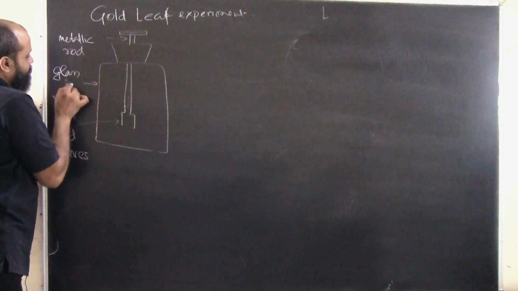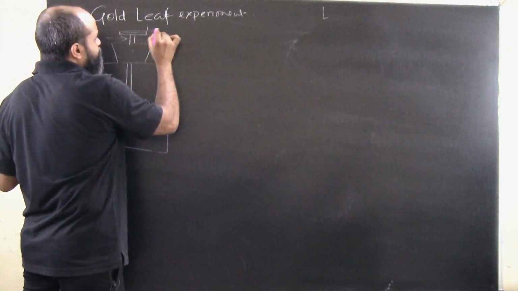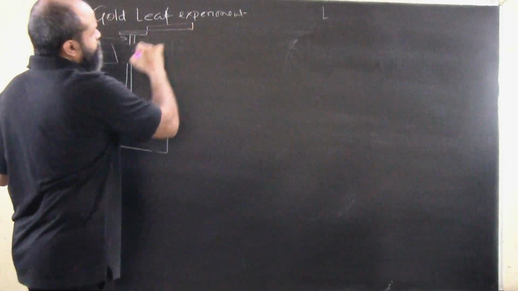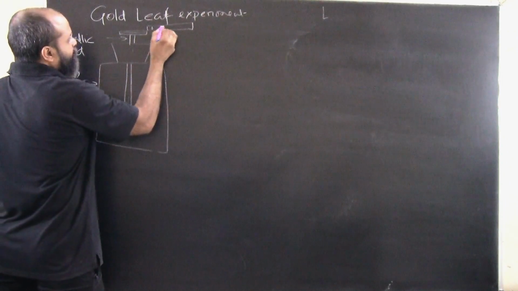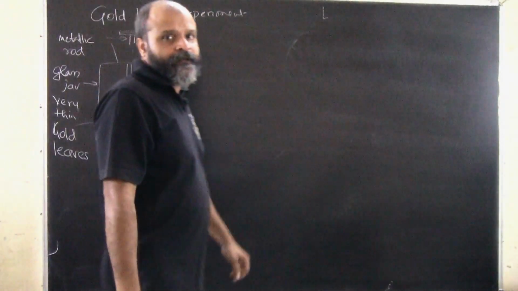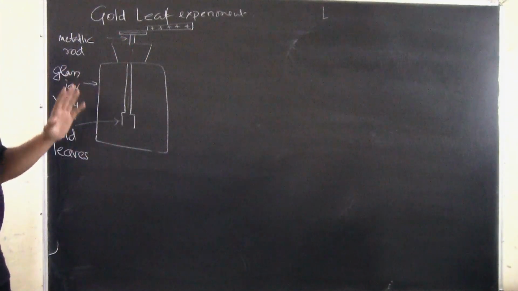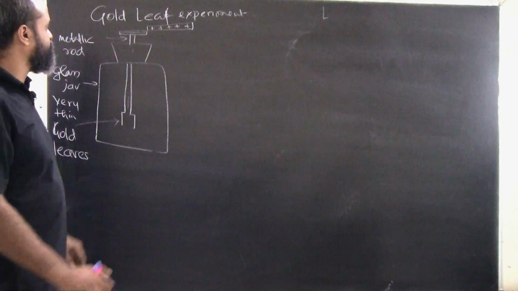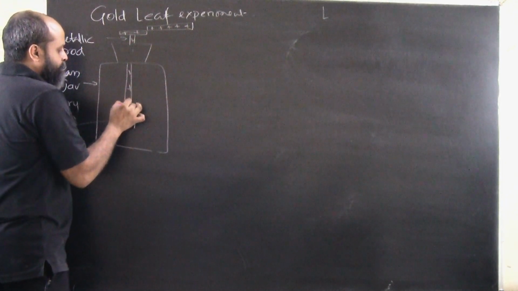This is basically a glass jar, and when we bring a body, how do we know whether the body is charged or not? So let's say this is a positively charged body. Now what will happen when it is brought here? When the positively charged body is touched with the metallic rod, we know that metals are good conductors, so charges evenly get distributed.